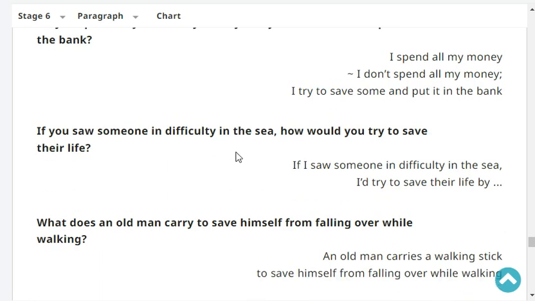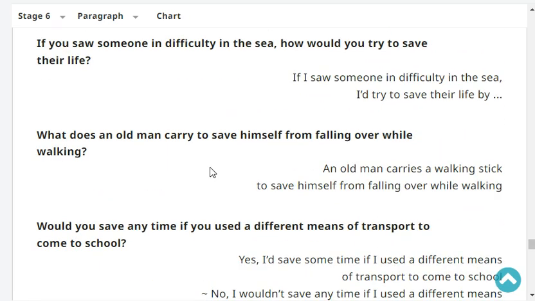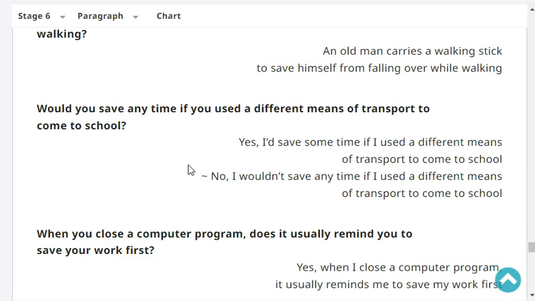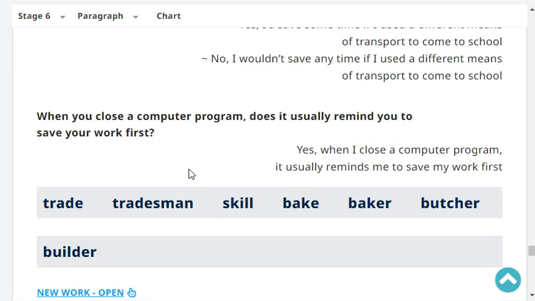Very good. What does an old man carry to save himself from falling over while walking? An old man carries a walking stick to save himself from falling over while walking. Very good.